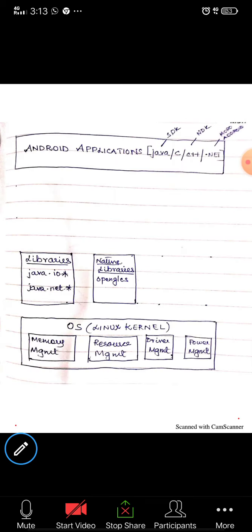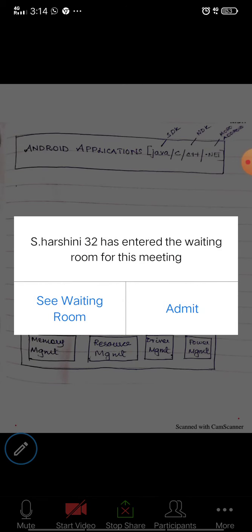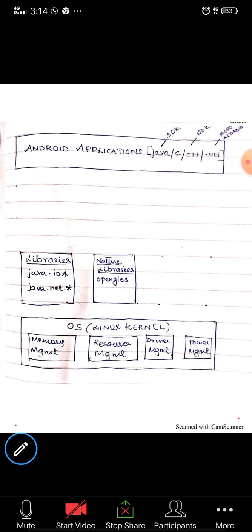So this Android application, as I said, you should be clear that in the initial versions, the programming languages they used were C++ or C or .NET. But the latest versions of Android applications are written in the programming language Java.